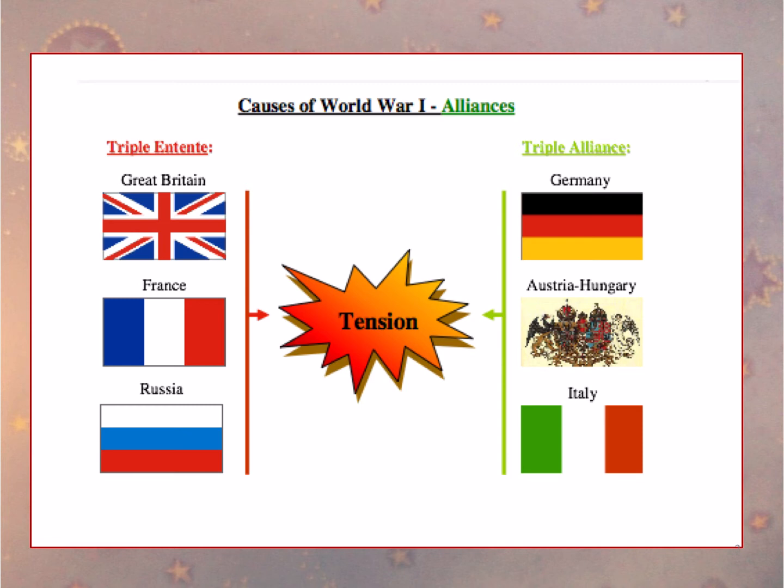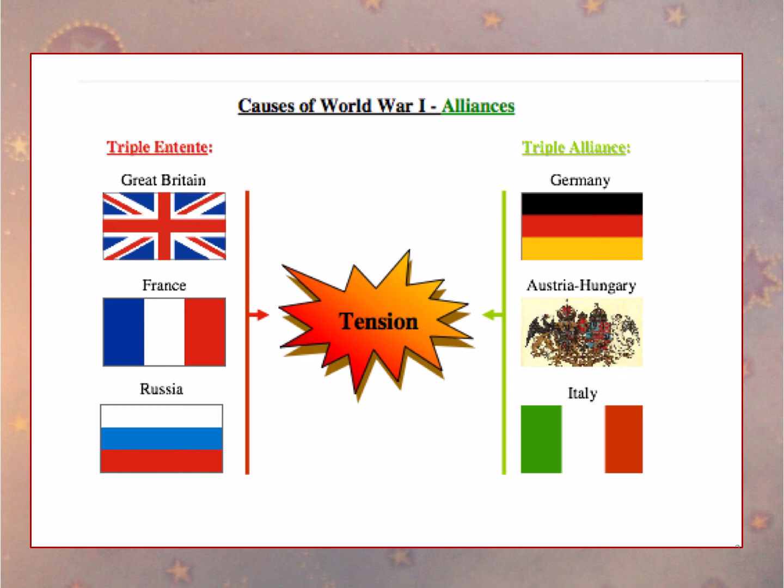The Triple Alliance, in the years leading up to World War I, consisted of Germany, Austria-Hungary, and Italy. Please note those names on your paper and make sure that you have Triple Entente on top of Great Britain, France, and Russia, and the Triple Alliance on top of Germany, Austria-Hungary, and Italy.